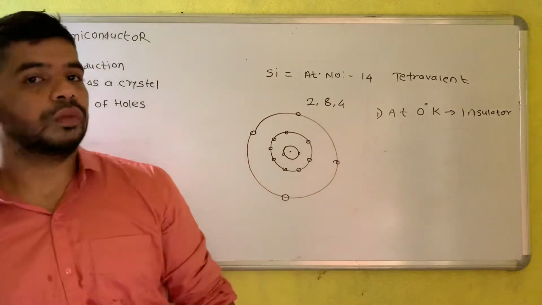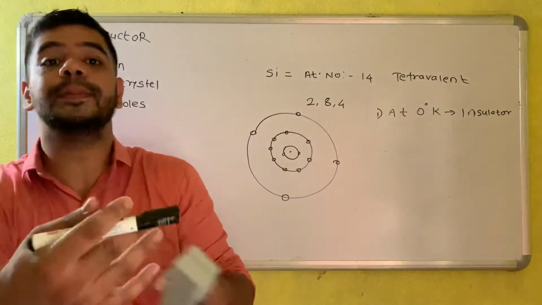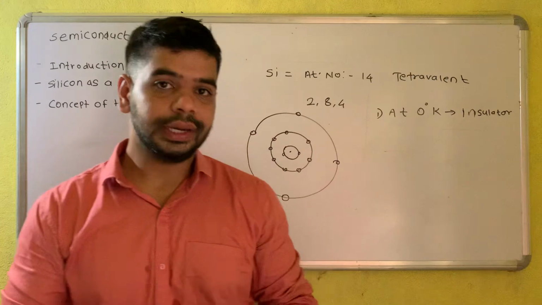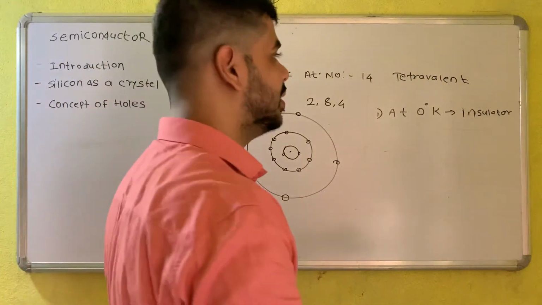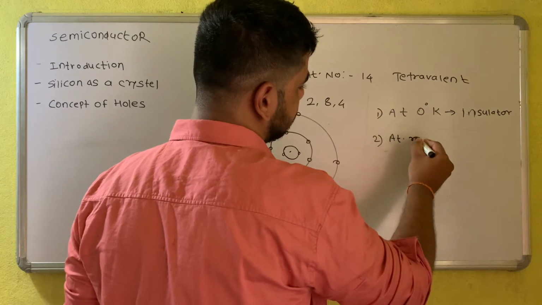But see, what happens if you give temperature to silicon, right? Or else at room temperature, you can say it will also be at room temperature.